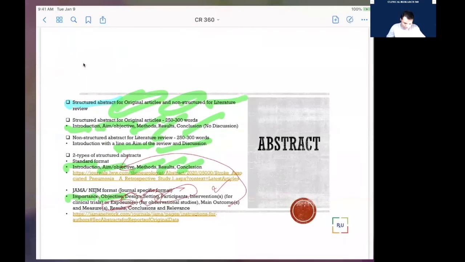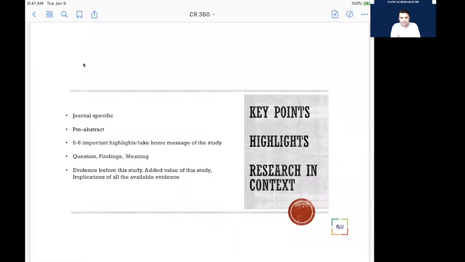So this is the overall idea about the abstract, and the key points or highlights which we already discussed. The key point is the take-home message. It could be 1 line, 2 lines, 3 lines, 5 lines. Ideally it should be 5 to 6 lines. It's a brief take-home message, but sometimes some journals are very specific, like I mentioned, JAMA, NEJM and Lancet. The take-home message must be in 3 parts.